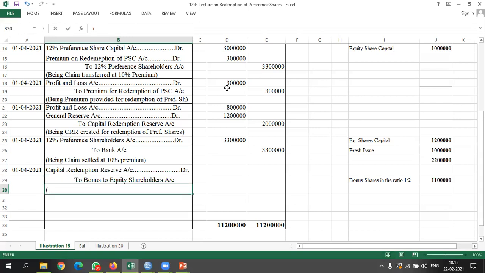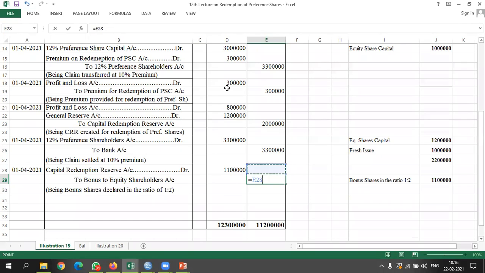Here I will write being bonus shares declared in the ratio of 1:2. Okay, so amount is 11 lakh rupees.